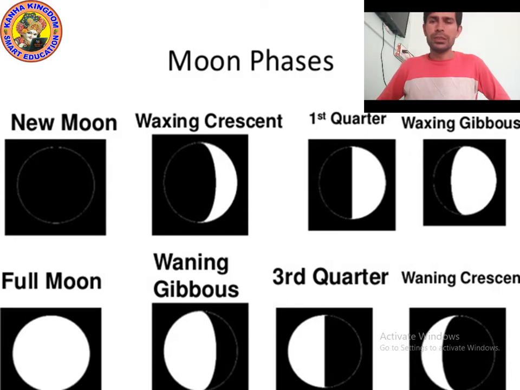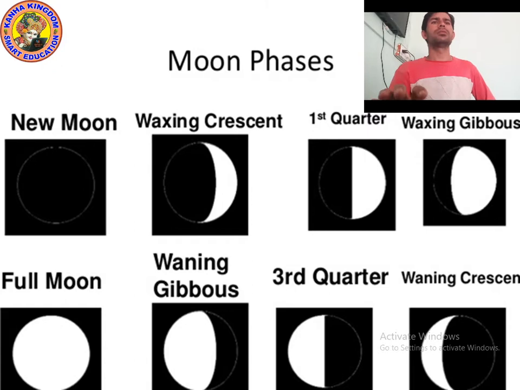So these are the pictures: new moon, waxing crescent, first quarter, waxing gibbous, full moon, waning gibbous, third quarter, waning crescent. We will discuss all these pictures in detail. But before that, let's revise whatever we studied.